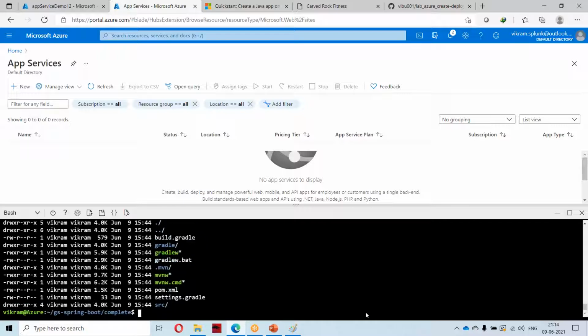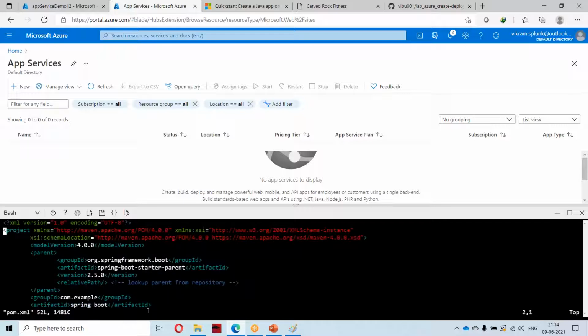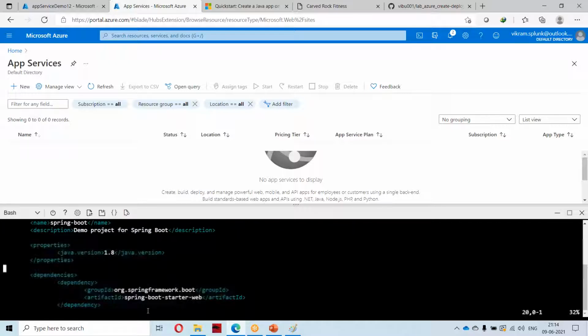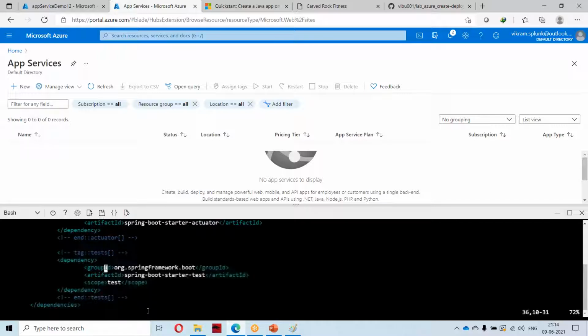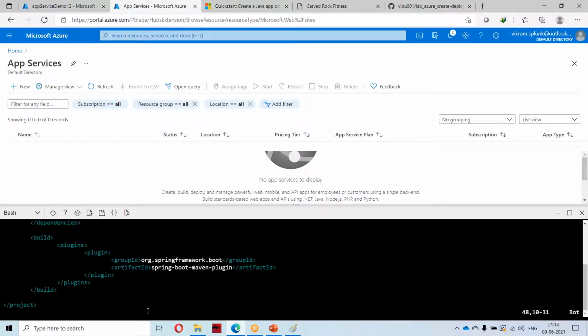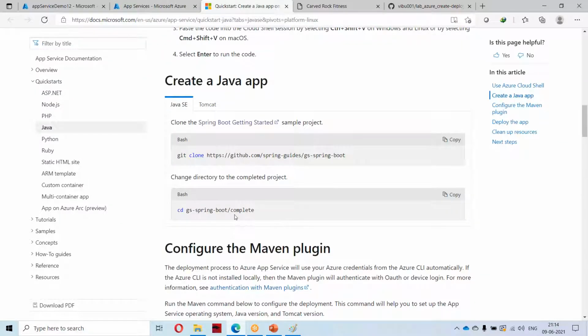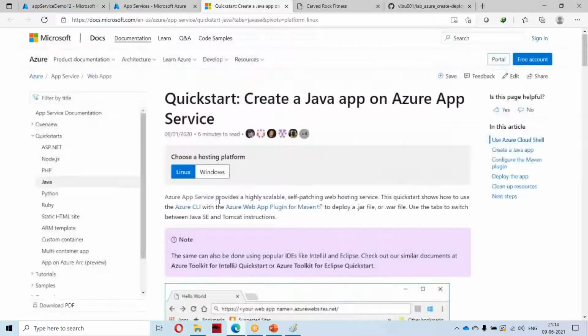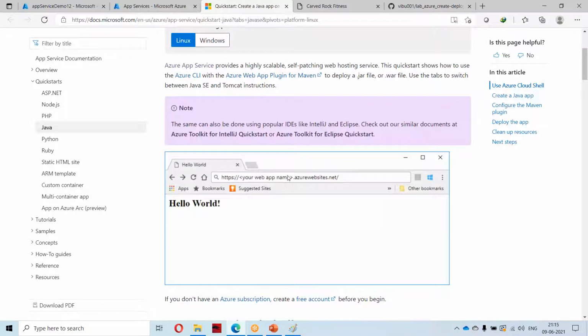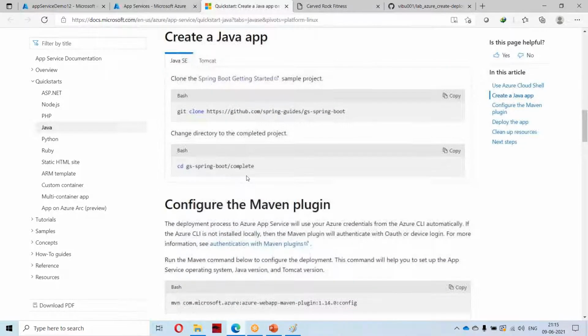If I go here now, I will have a pom.xml. If I open that pom.xml, it will have all the jars and the versions. The packages that are required are part of this pom.xml, and basically it will download all the packages which are mentioned in it for running the application. If I want to run this application, I should have some jars, which will be part of this pom.xml.